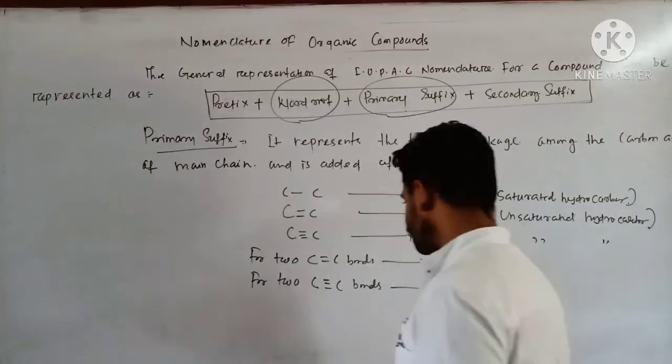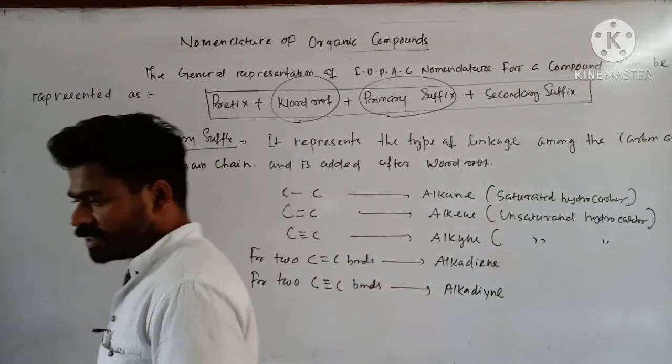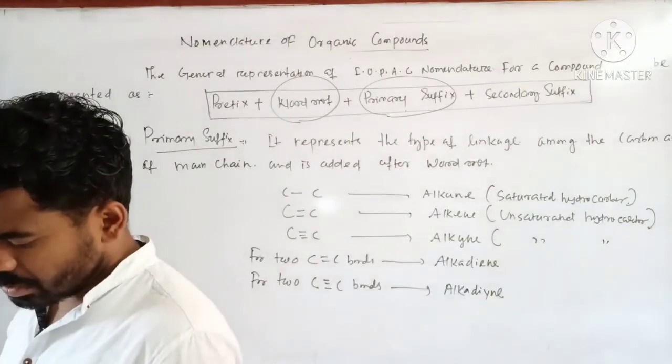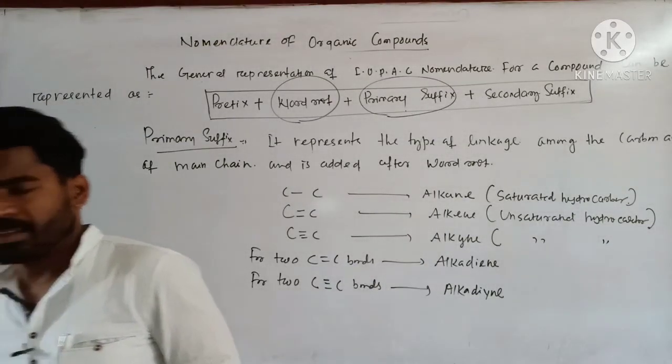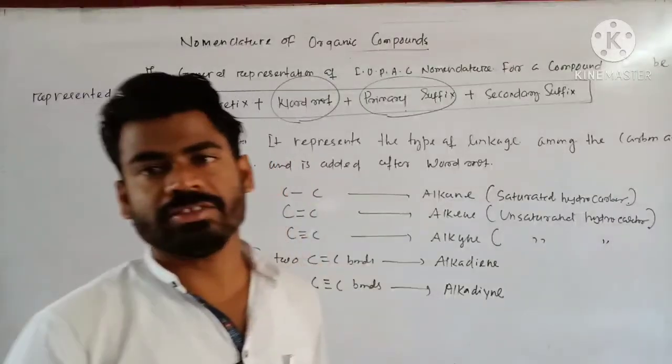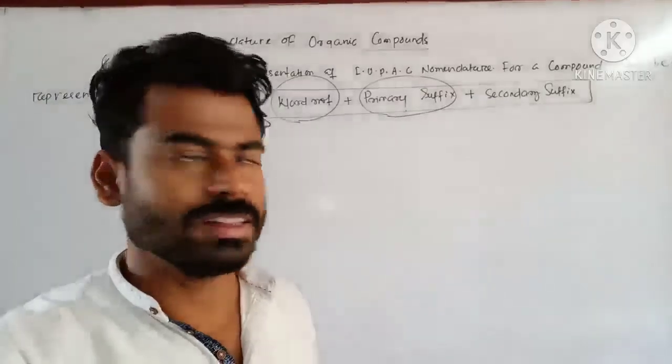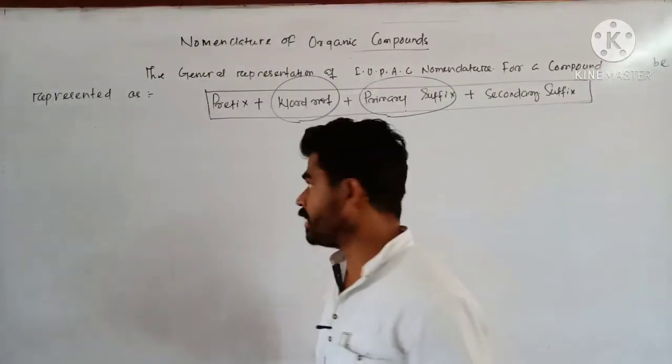Clear? So likewise you can assign the primary suffixes. Next we will discuss secondary suffix. Then the final one, that is secondary suffix.